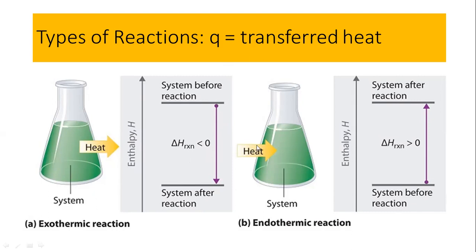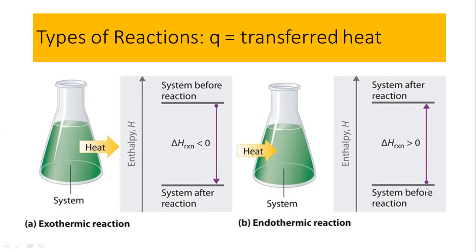The other reactions are the endothermic reactions, opposite to the exothermic reactions. If the system gains the heat, the reactions are called endothermic reactions. Here again the energy is going to increase in this way, but this is the system before the reaction, that means the reactants at lower energy, because we are considering the system as reactant and product. When the system receives or gains energy, it increases, and this is the system after the reaction.